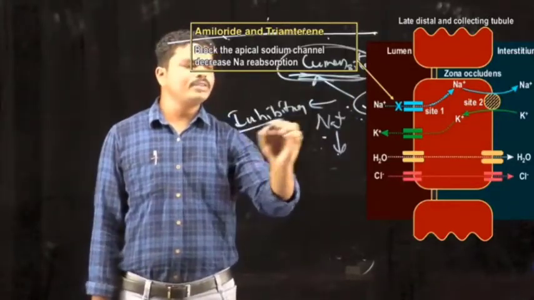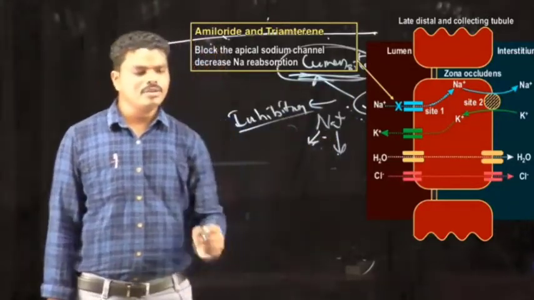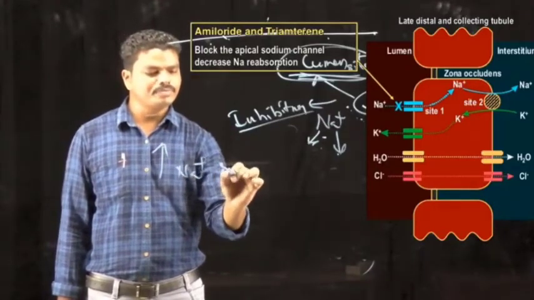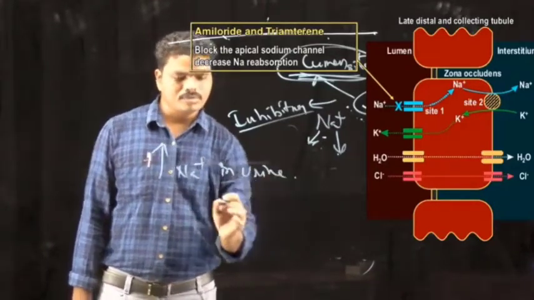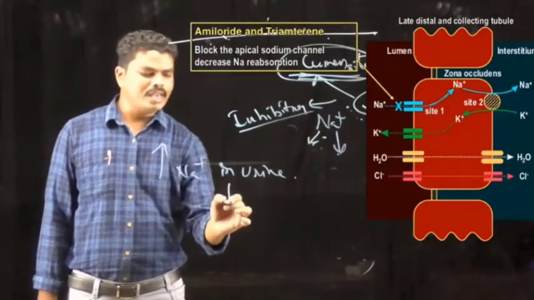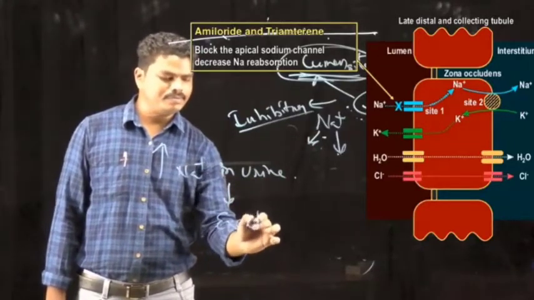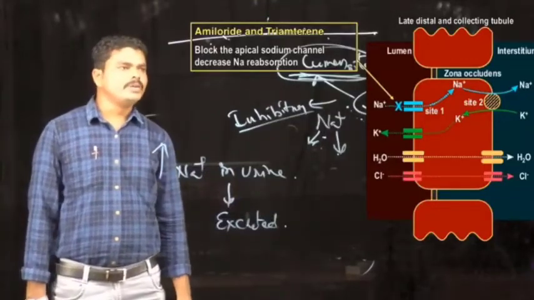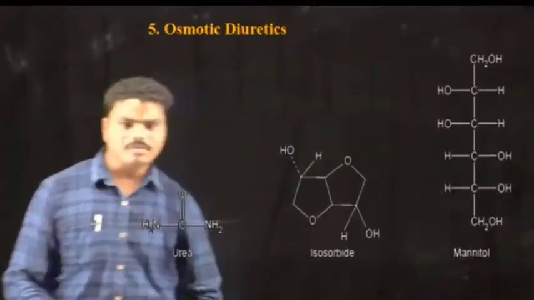There is an inhibition of sodium reabsorption, so there is an increase of sodium concentration in the urine and it is excreted. So this is the mechanism of action in case of inhibitors of sodium channels.